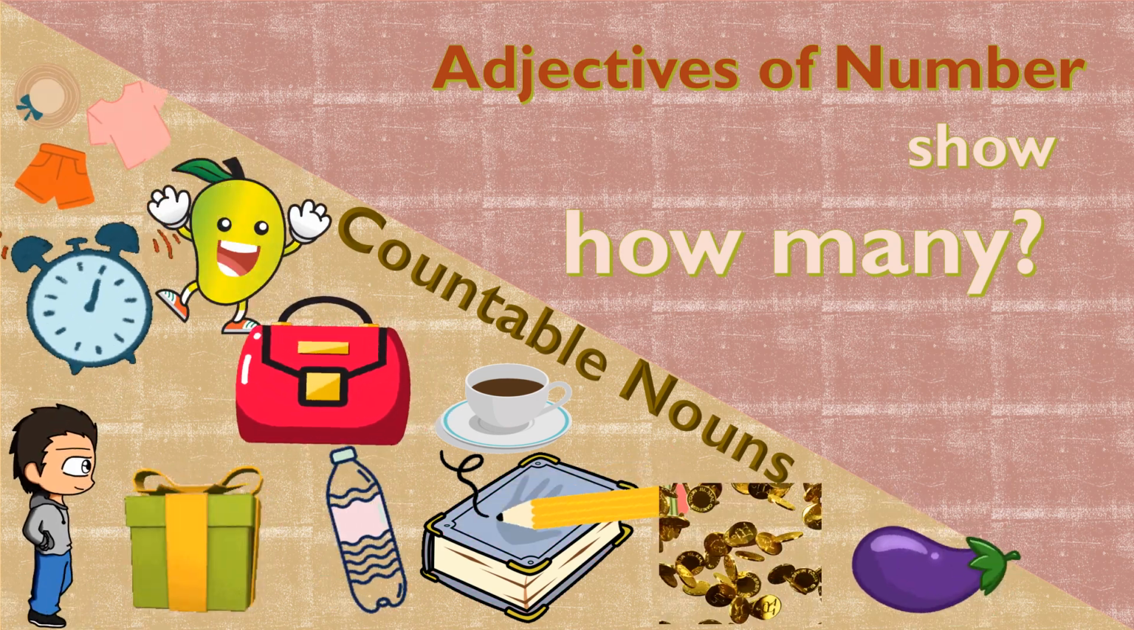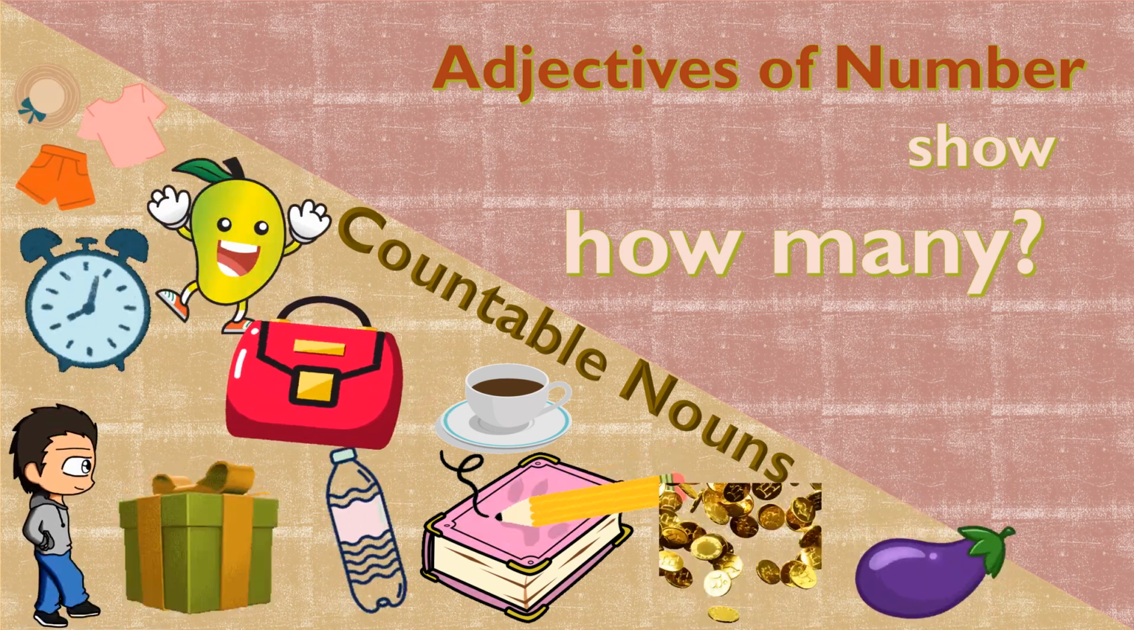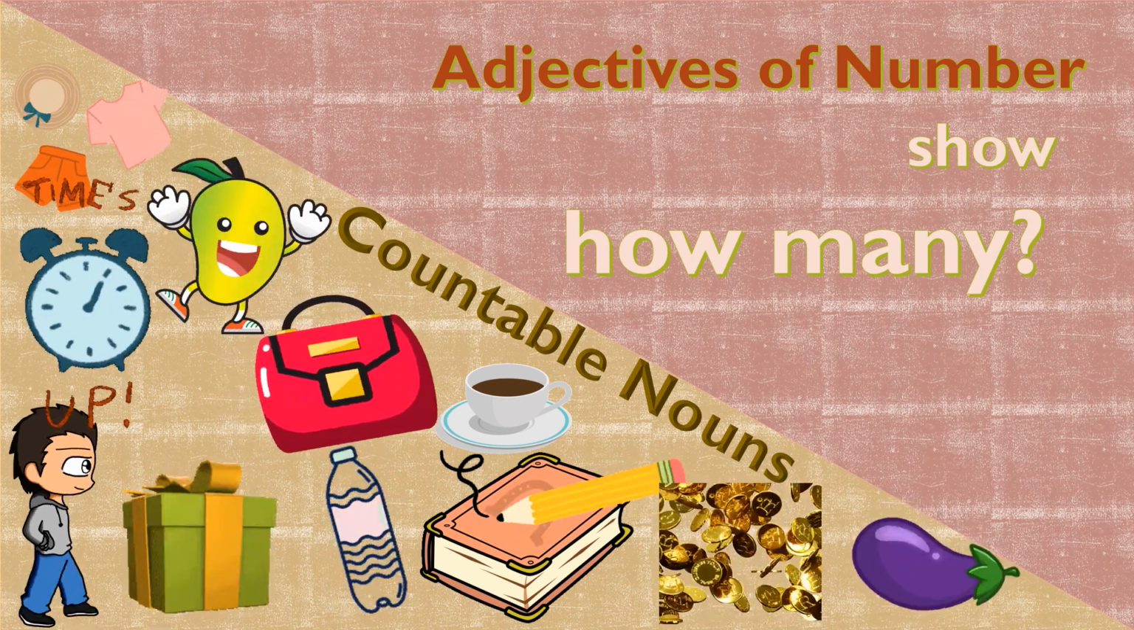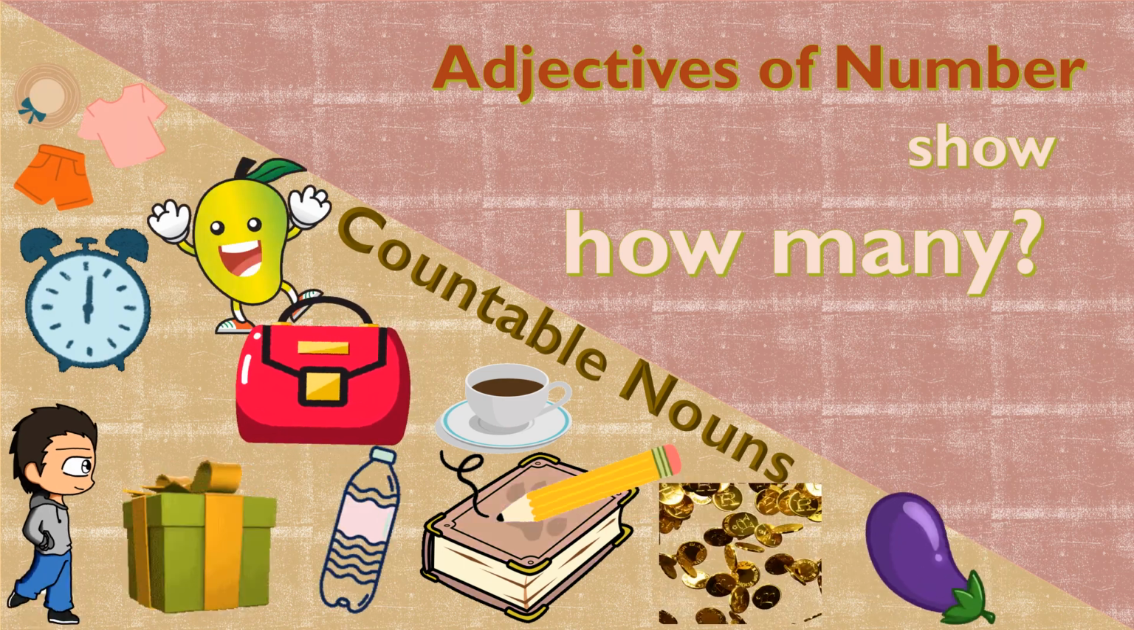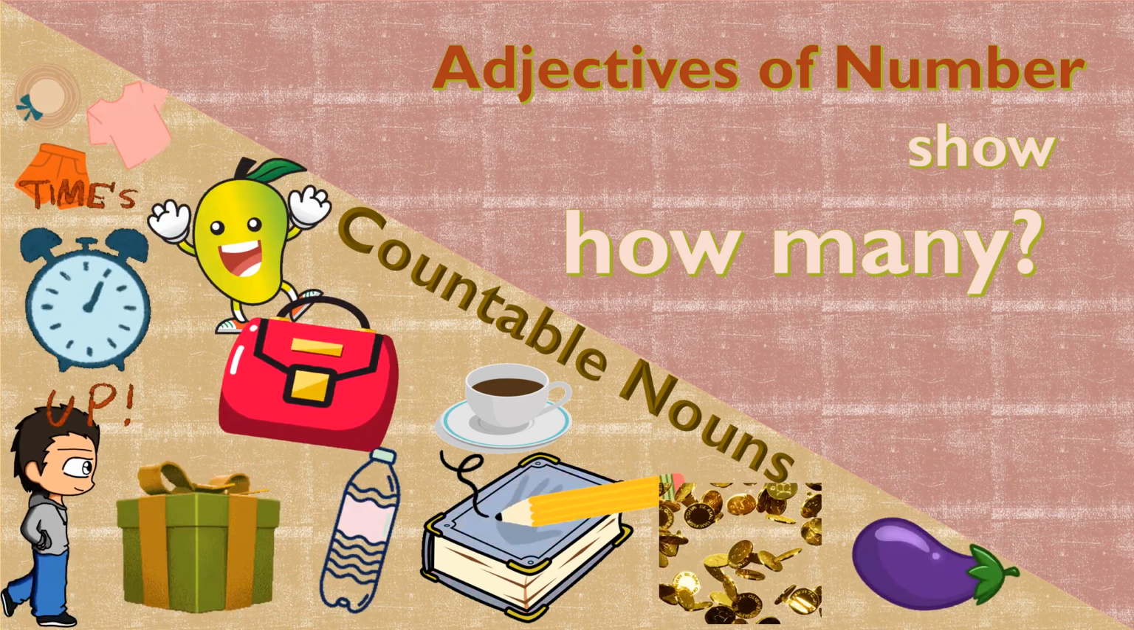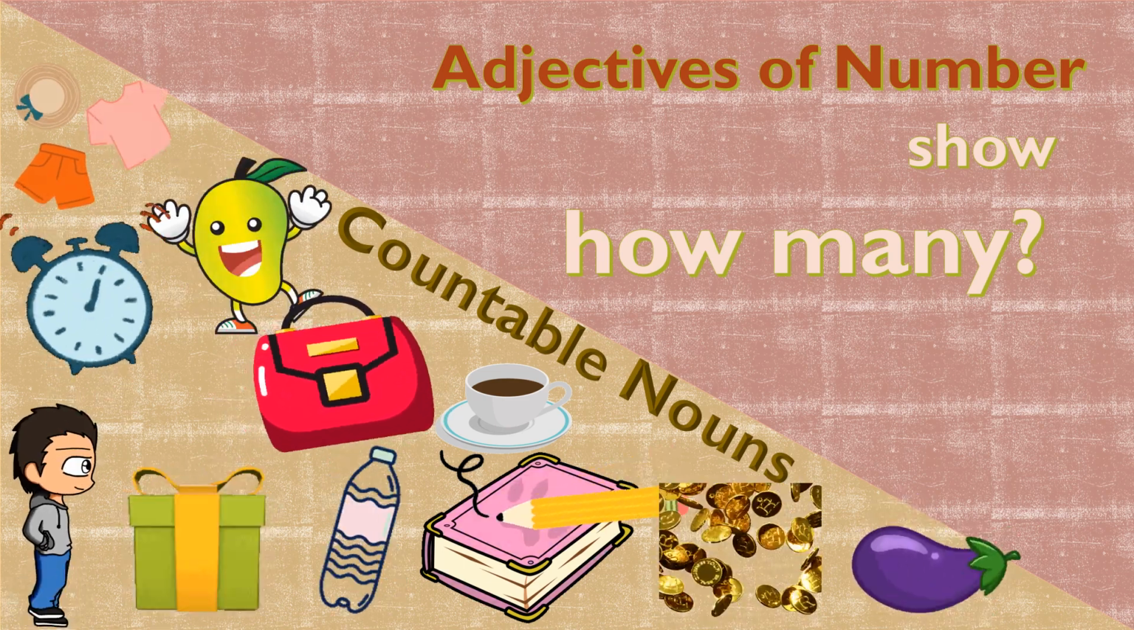For example, many persons were killed. We can count the number of persons. That's why many is telling us about how many. Many persons. Let's learn about adjectives of number in detail.